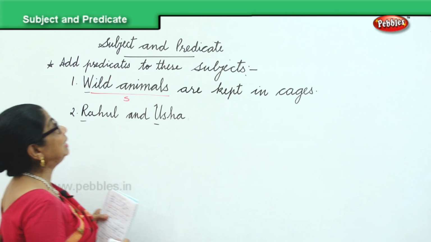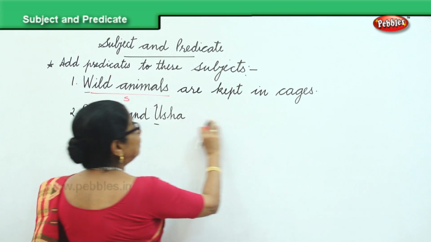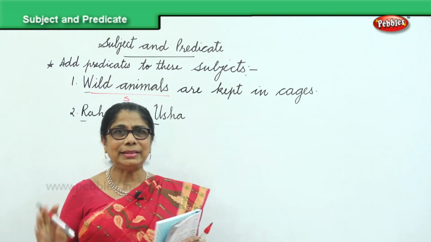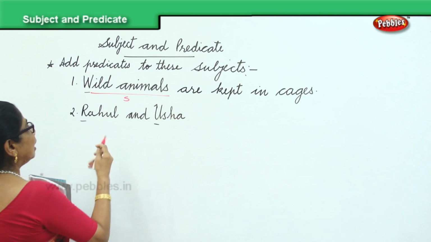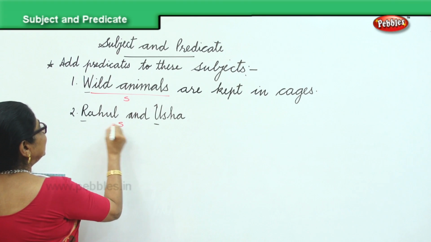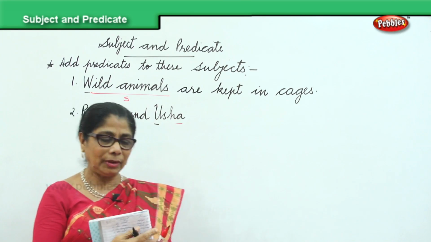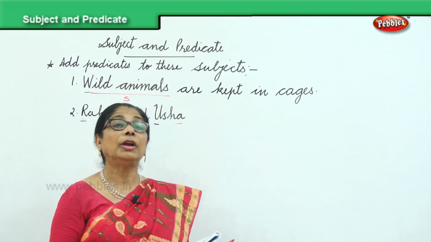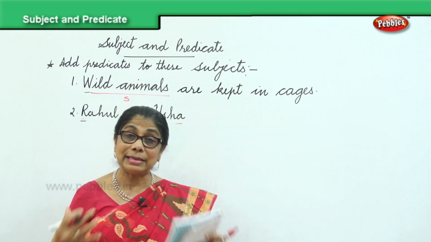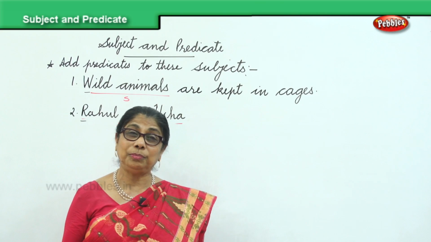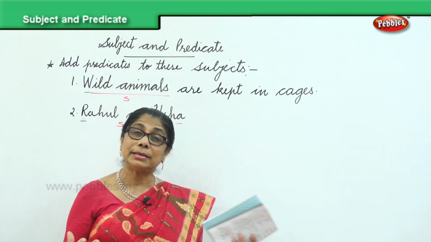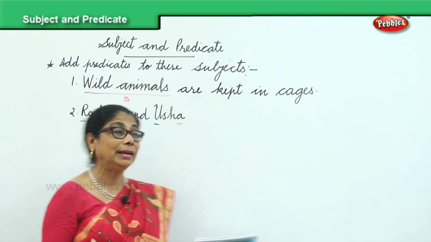So you give me some predicate to complete this subject. What is this? Subject. Rahul and Usha, these are the subjects. Now what are they? You can say Rahul and Usha are friends. They are twins. They are studying the same class. You can end anyhow. You can put anything.